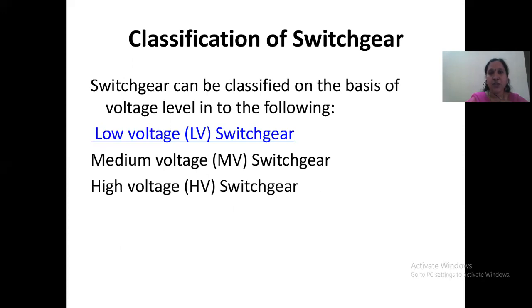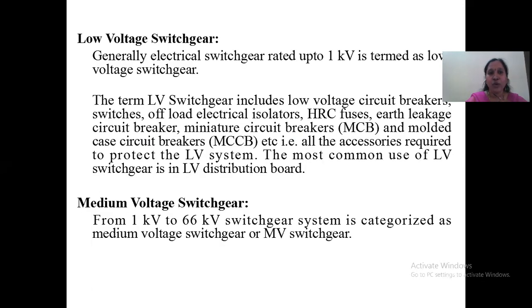Coming to the classification of the switchgear, we have three levels of switchgear: low voltage switchgear, medium voltage, and the high voltage switchgear. Let us see them. Coming to the low voltage switchgear, general electrical switchgear rated up to 1 kilovolt are termed as the low voltage switchgear.